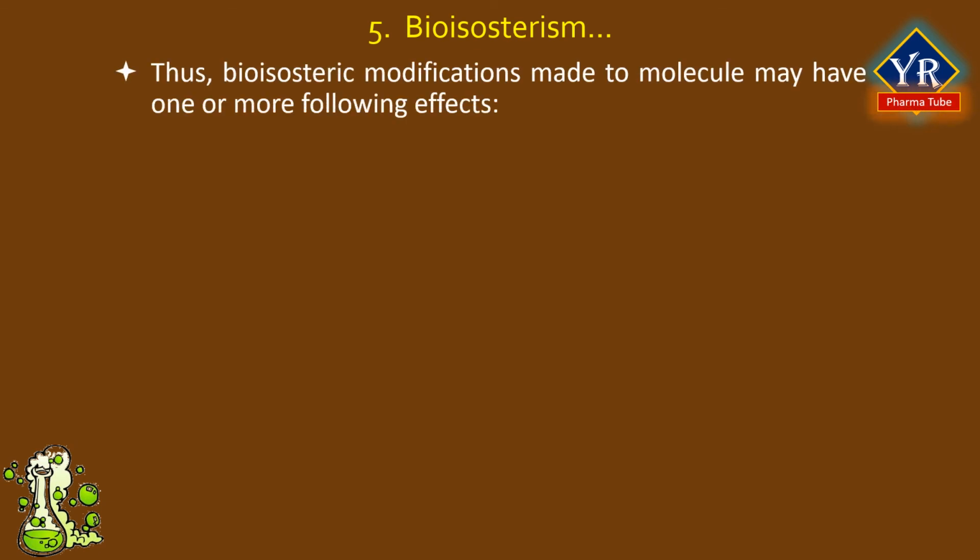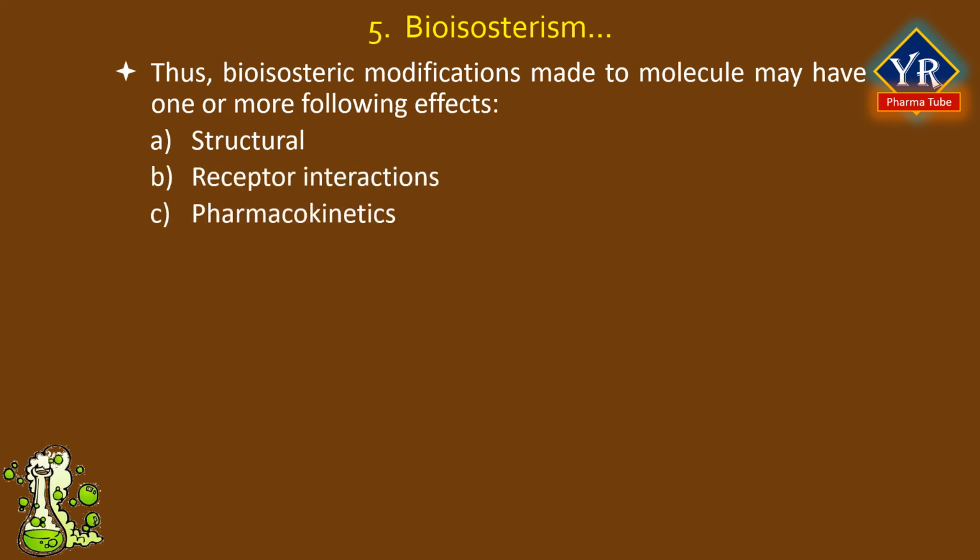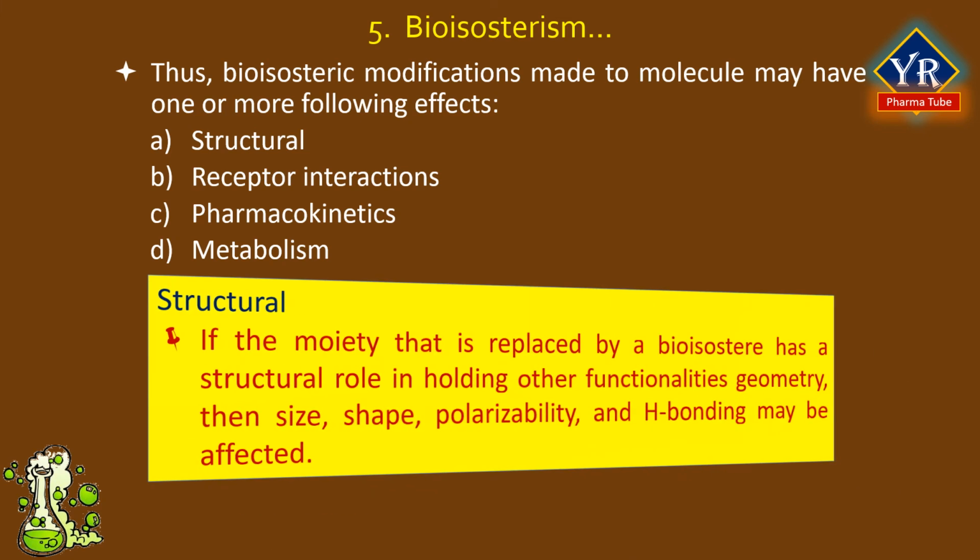Thus, bioisosteric modifications made to a molecule may have one or more of the following aspects: structural, receptor interactions, pharmacokinetics, and metabolism. Structural: if the moiety that is replaced by a bioisostere has a structural role in holding other functionalities in a particular geometry, then size, shape, polarizability, and hydrogen bonding may be affected.